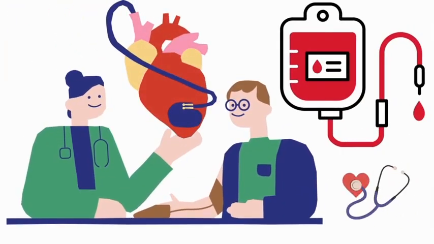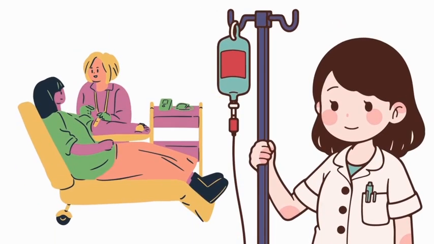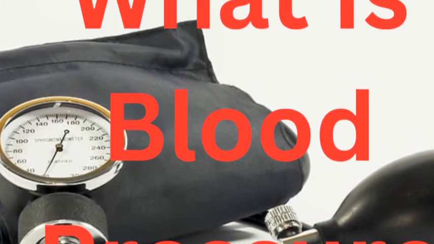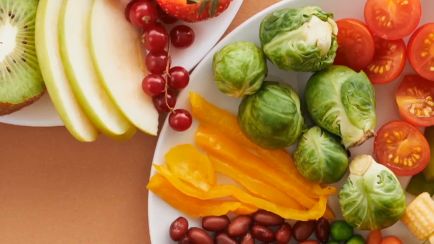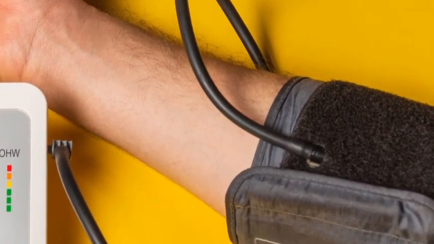Physical activities such as brisk walking, swimming, or cycling can help control blood pressure. Weight. Being overweight or obese increases the chance of developing hypertension and puts additional stress on the heart. Losing weight with a balanced diet and regular exercise can lower blood pressure.